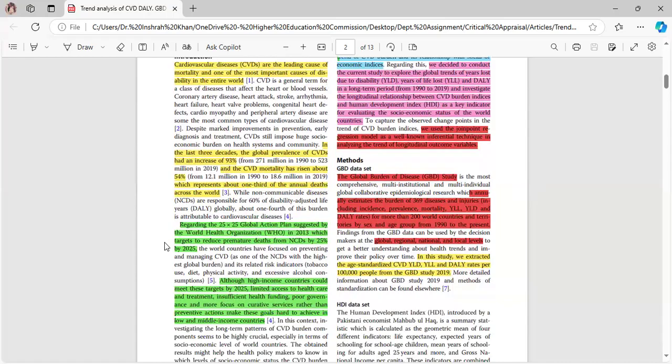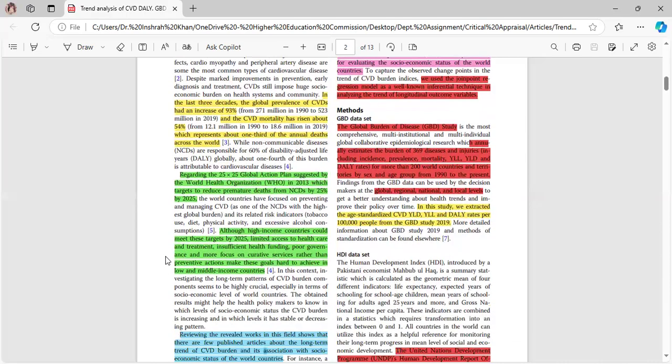Regarding the 25 by 25 global action plan suggested by the World Health Organization, WHO, in 2013, which targets to reduce premature deaths from non-communicable diseases by 25% by 2025. Although high-income countries could meet these targets for 2025, limited access to healthcare and treatment, insufficient health funding, poor governance, and more focus on curative services rather than preventive action make these goals hard to achieve in low and middle-income countries.